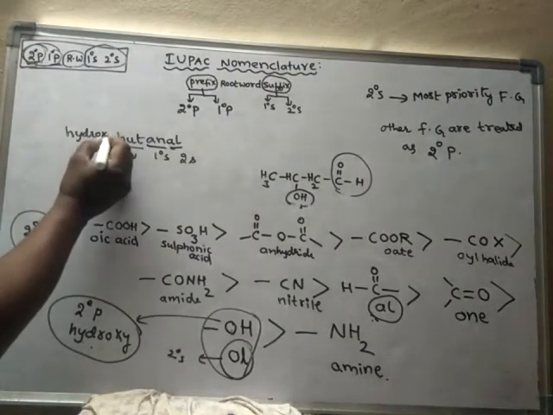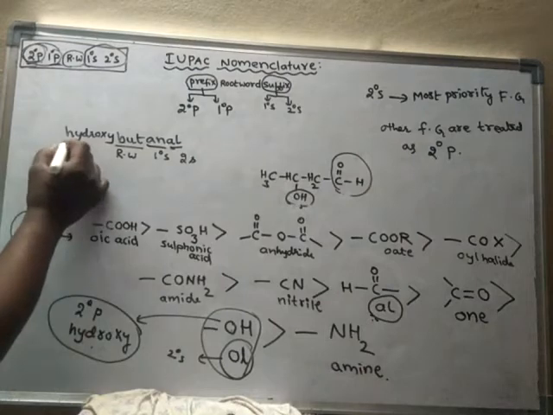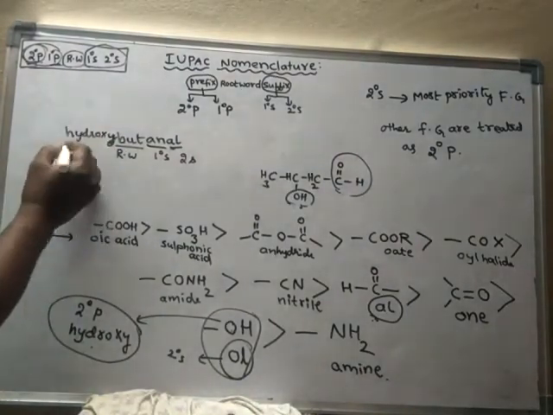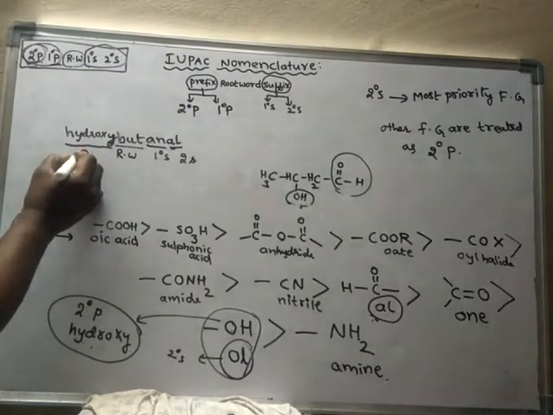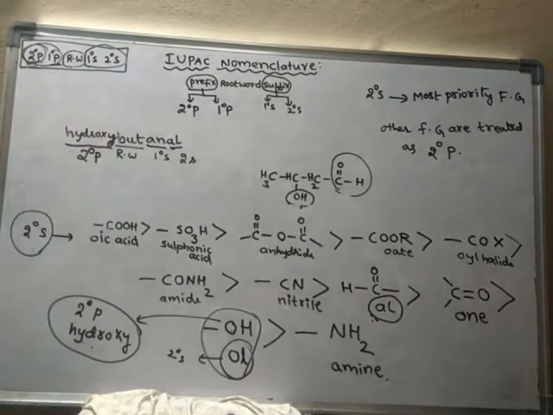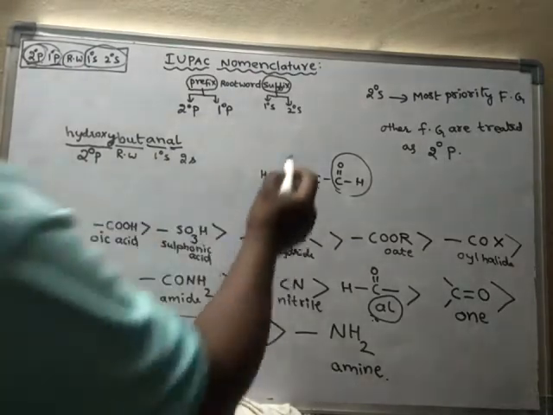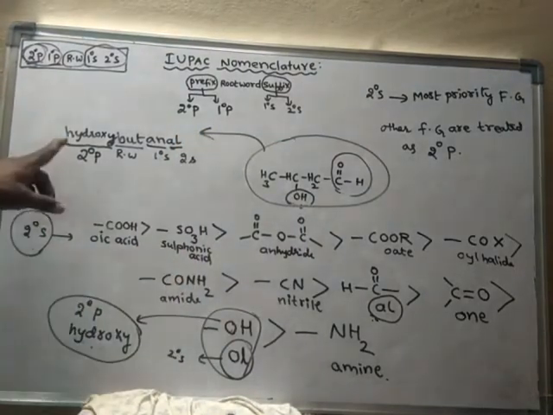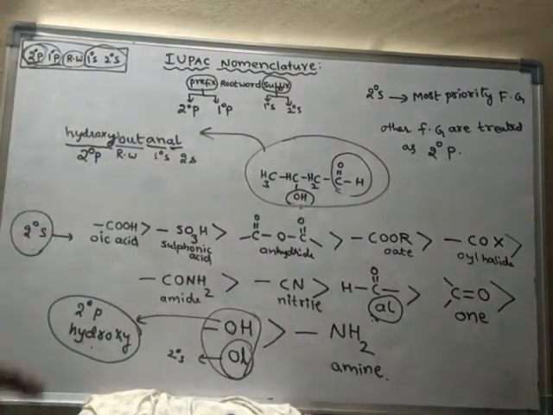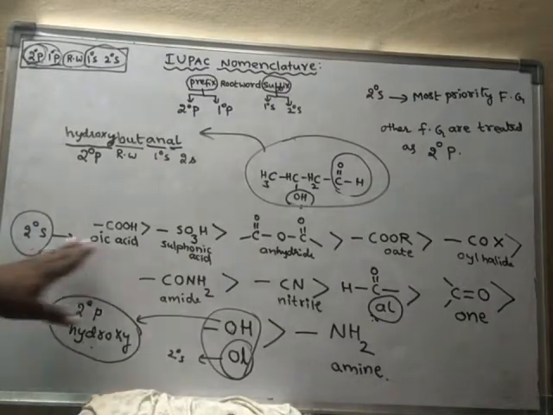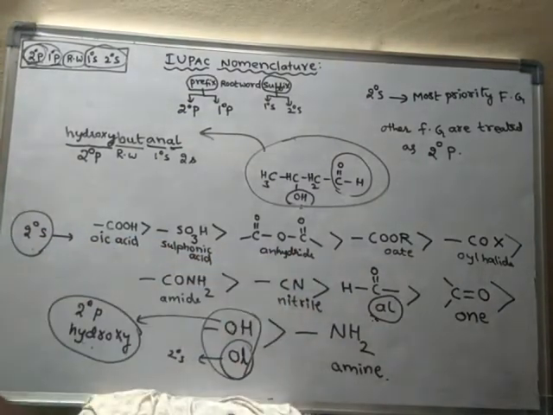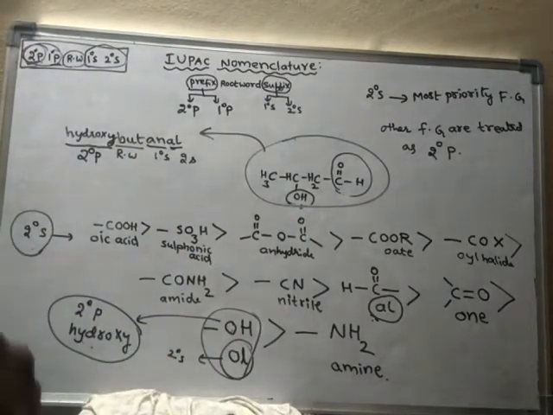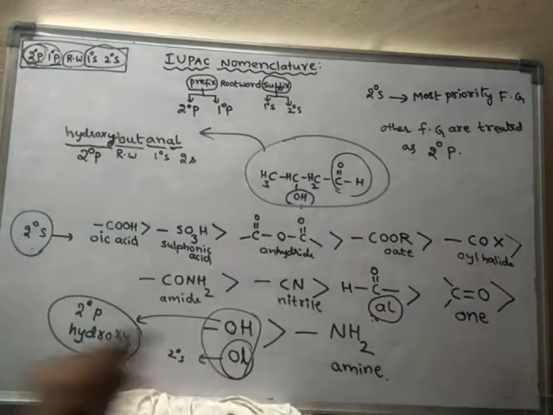Actually there should not be any gap. Hydroxybutanol. Okay. So what is this part? This part is the secondary prefix. So the name of this compound is this one: hydroxybutanol. Okay. So this order is most important in order to identify which functional group is the most priority functional group. For example,